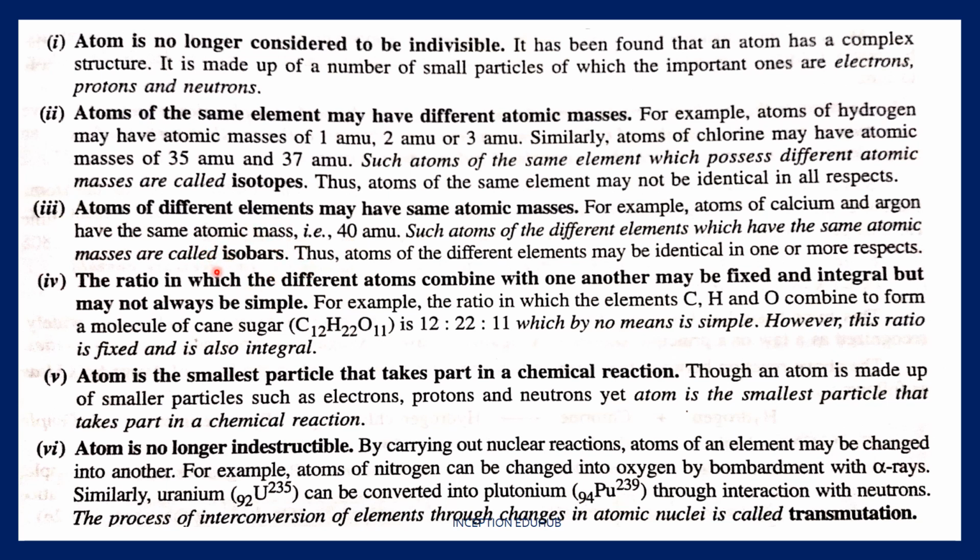Isobars are those different elements which possess the same atomic mass. So calcium and argon: calcium has an atomic number of 20, argon is 18, and they both have the same atomic mass. So this he should have considered in his theory had he known about it.